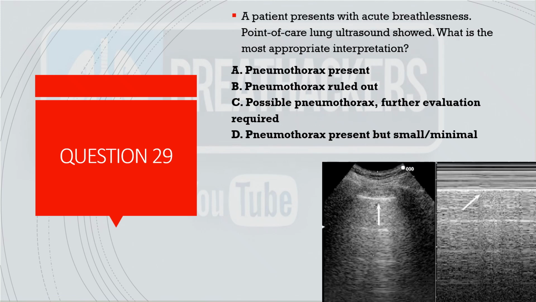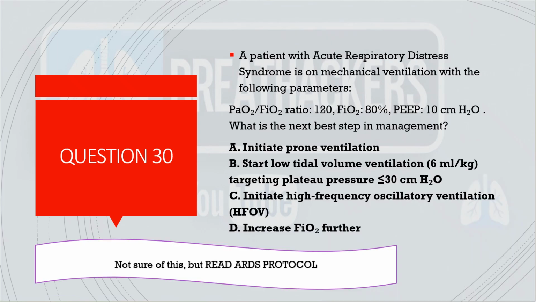Coming to the next question, a patient presents with acute breathlessness, point of care POCUS showed this ultrasound which is given here, what is the most appropriate interpretation? So here they have shown a seashore sign on M mode, which says pneumothorax is ruled out. So pneumothorax present, no. Pneumothorax ruled out, yes. Possible pneumothorax, further evaluation, no. If you could see lung sliding, there is no pneumothorax, of course. So B is the answer here.